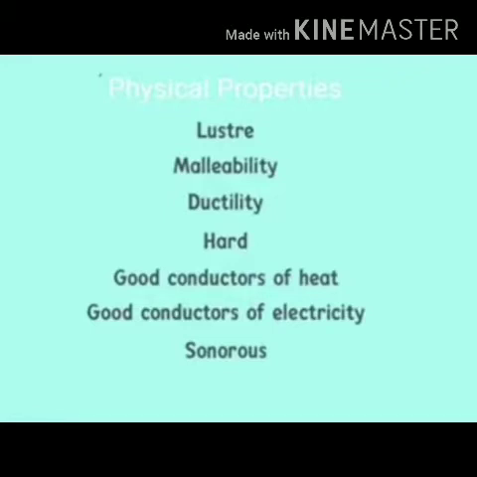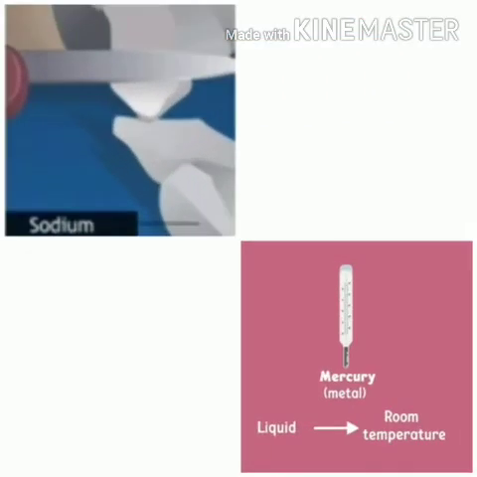And why is it so? Why are physical properties not sufficient to classify? As you remember, you have learned that mostly metals are hard. That is one of the physical properties. But there are exceptions. Sodium and potassium are soft metals.